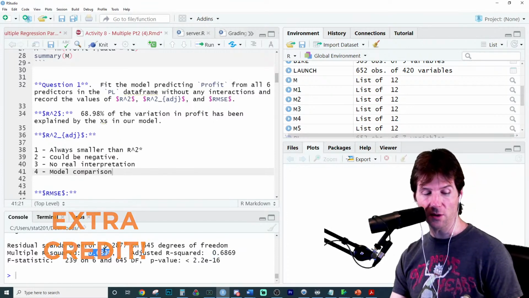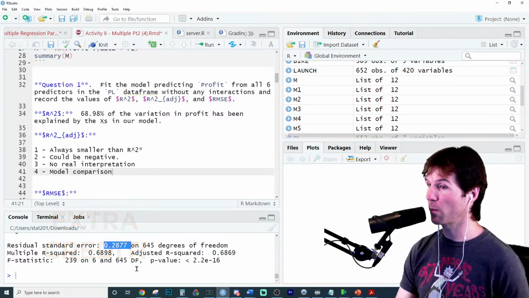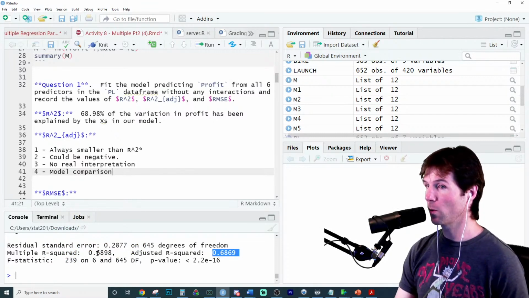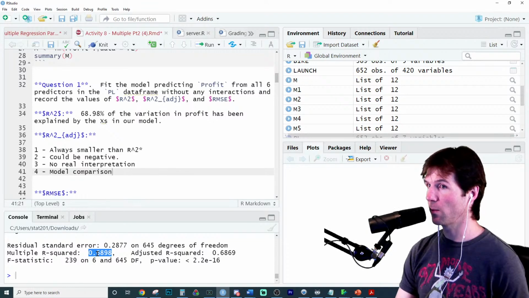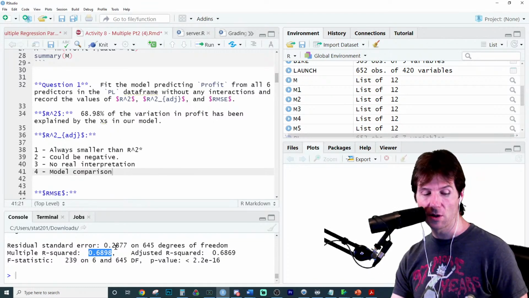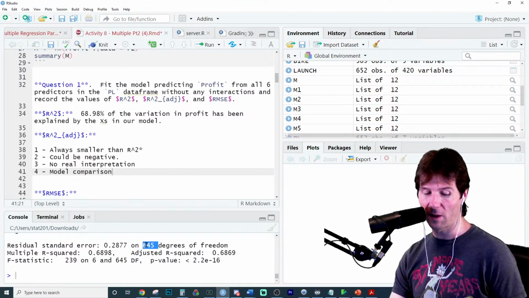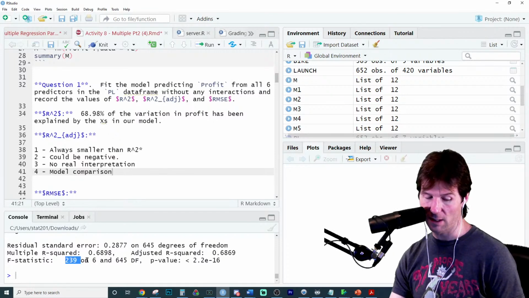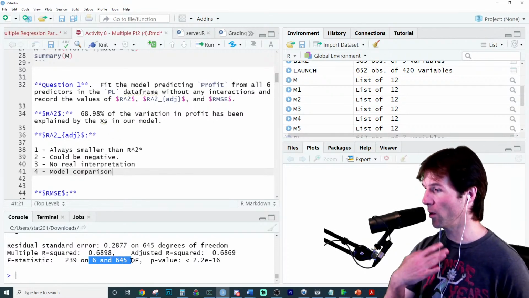So we can look at practical significance with these numbers right here: the typical miss the model makes, the R squared after adjusted for the variables in the model, or the R squared, which is the amount of variation explained by the X's in our model in the Y variable of interest. So we need to know what each of these mean. Degrees of freedom are a mathematical thing. Well, that's the F statistic, and then this is the numerator and denominator, but we don't worry about that.